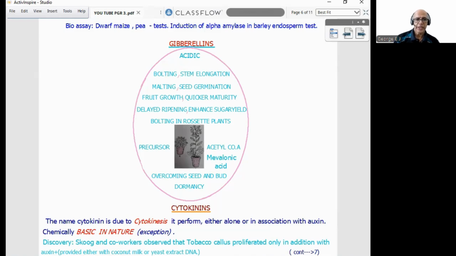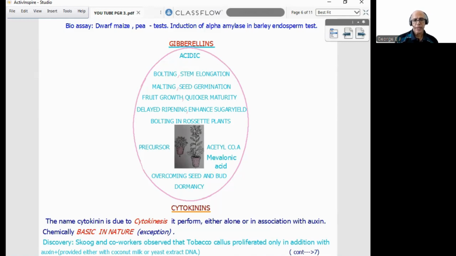Now comes the second scientist, Miller et al. The first cytokinin was discovered from degraded autoclaved herring sperm DNA. The name is kinetin, N6-furfurylaminopurine. That itself was a question. Kinetin is not naturally occurring in plants. It is a synthetic hormone. The first natural cytokinin was obtained from unripened maize. Maize means the grain. Then coconut milk, etc. Since it was obtained from maize, the hormone is called zeatin.